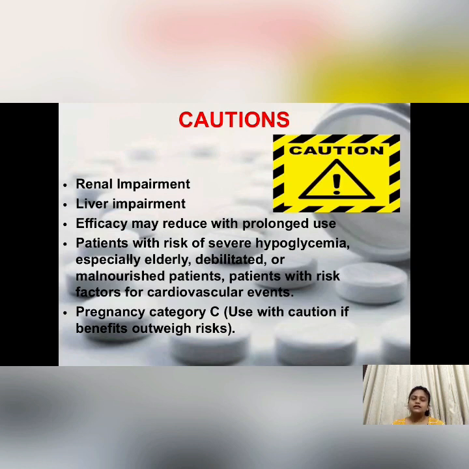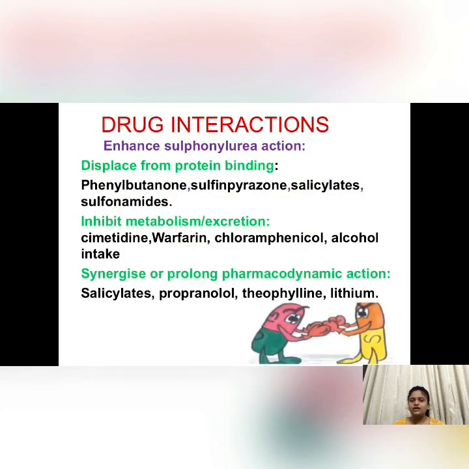Then this drug has a pregnancy category C. That is, it should be used with caution if benefits outweigh the risk. But generally, it is not used in pregnancy. Then the drug interactions. There are several drugs which interact with chlorpropamide and lead to either enhancement or decrease of the action of the drug. So first we'll study the drugs which can enhance the action of sulfonylureas.